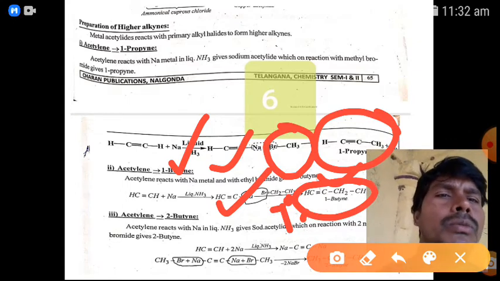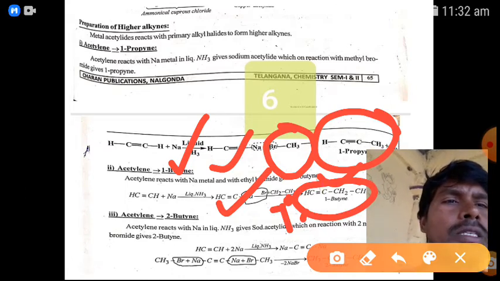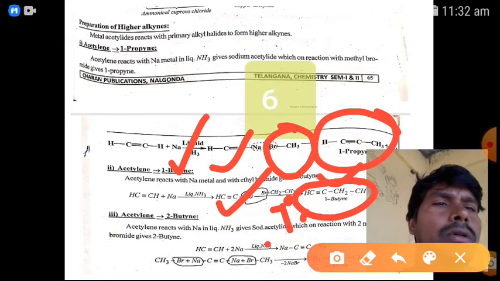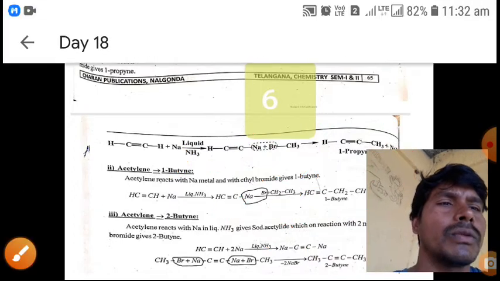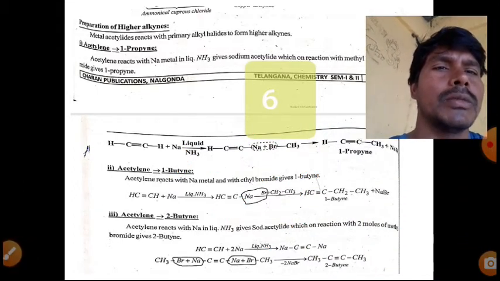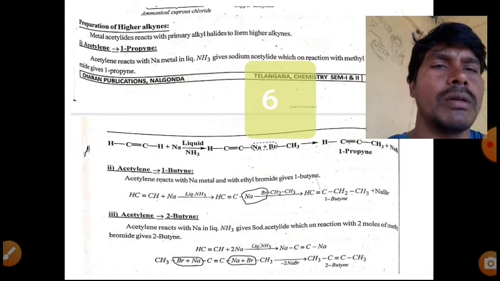So acetylene to 2-butyne. Here acetylene reacts with sodium in liquid ammonia to give sodium acetylide, which on reaction with 2 moles of methyl bromide gives 2-butyne. Two methyl groups are substituted in this compound.